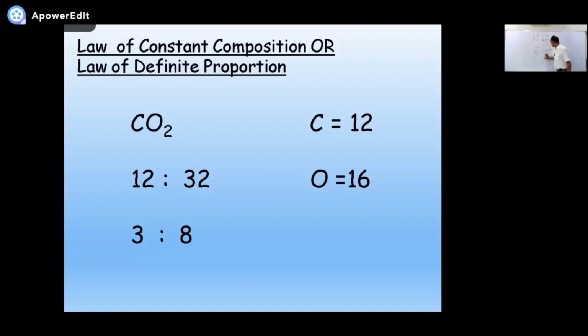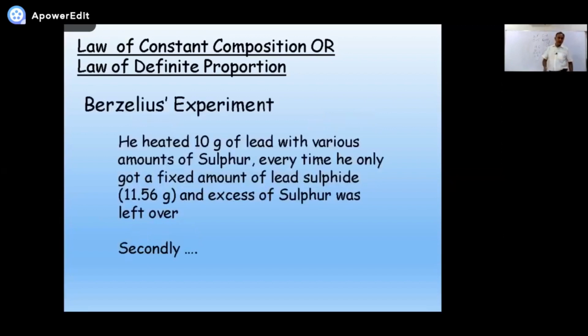Like, for example, look at the board. Just take this example again, H2O. How many hydrogens? 2. How many oxygen? 1. The ratio is 2:1. This is the ratio by number. But if we talk about the weight, so what is the weight of one hydrogen? 1. How many hydrogens? 2. 1 into 2 is 2. 2 is to 16. This is the ratio by mass. And this is the ratio by number. Okay?